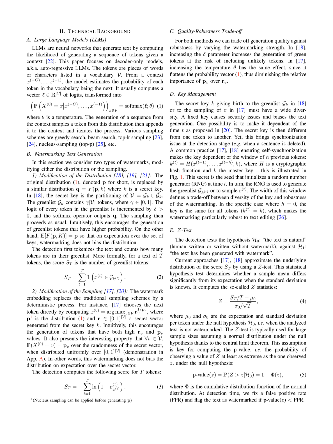Section summary. Large language models, LLMs, are neural networks that generate text by estimating the probability of generating the next token given a context. This paper focuses on decoder-only models and discusses two types of watermarks: modifying the distribution or the sampling. Watermarking modifies the original distribution by replacing it with a similar distribution, encouraging the generation of specific tokens without biasing the overall distribution. Detection involves counting the number of green list tokens in the generated text.